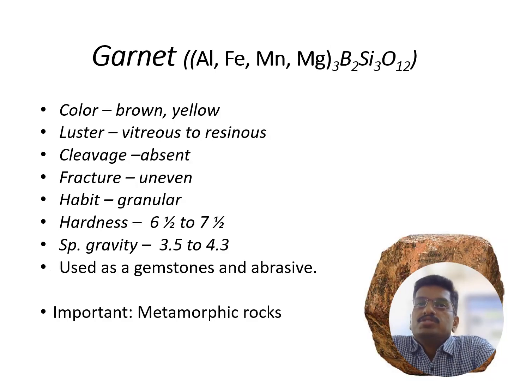Next we are going to discuss the physical properties of garnet. The color of garnet will be brown or yellow. It has vitreous to resinous luster. Mostly the cleavage is absent for garnet. It has uneven fracture and granular habit.